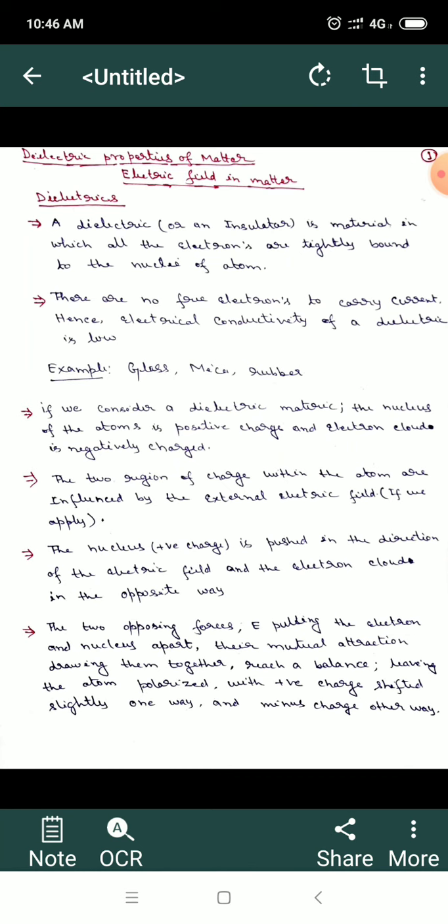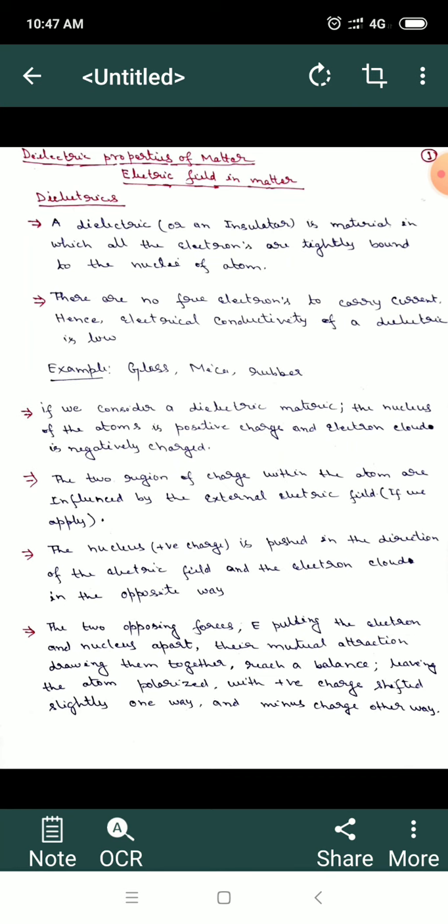So today I have come up with a new topic of your syllabus, that is basically dielectric properties of matter. In this topic, we will study electric field in matter, polarization charges, electrical susceptibility and dielectric constant, and then we'll move to capacitance, basically capacitors filled with dielectrics. We'll study the parallel plate capacitor, spherical capacitor, and then cylindrical capacitor.